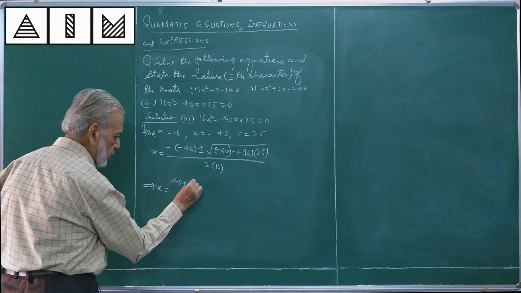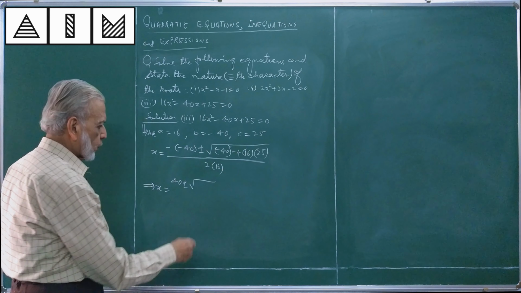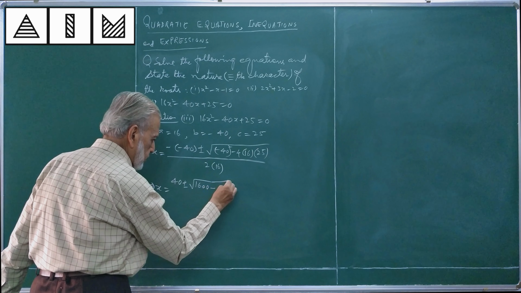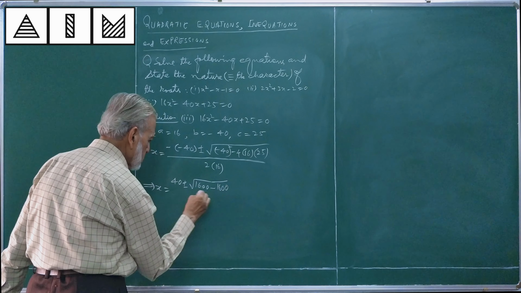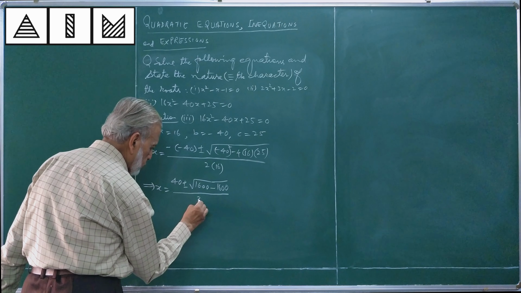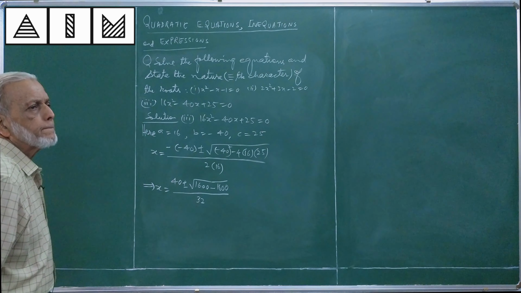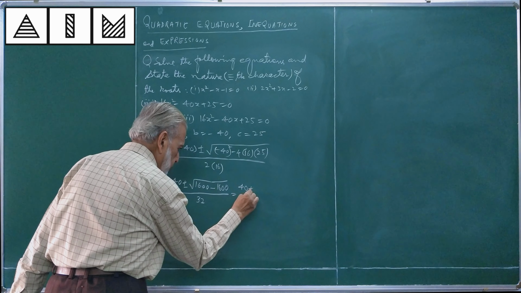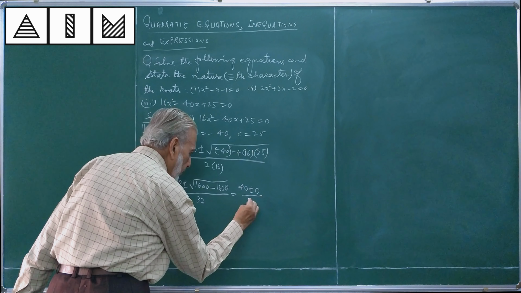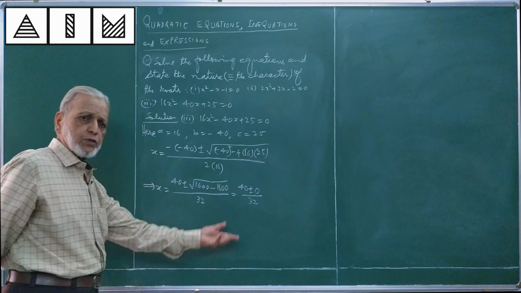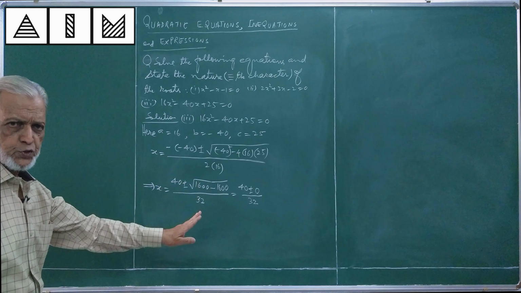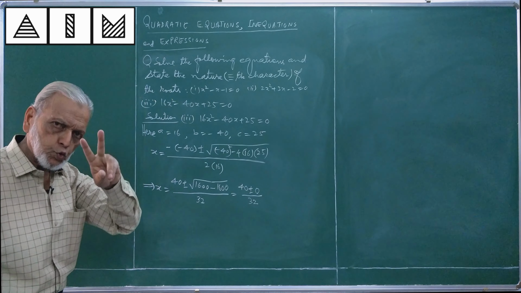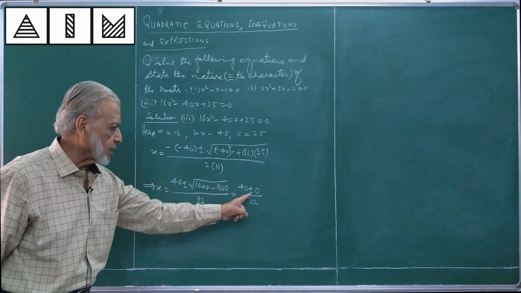Plus or minus under root 40 whole square is 1600, and this is also 1600, by 32. So it becomes like this now: 40 plus or minus 0 by 32. 0 has no relevance, no value, you can omit as well. But because we are solving a quadratic equation, we need two roots. One comes with a plus sign, other comes with a minus sign.